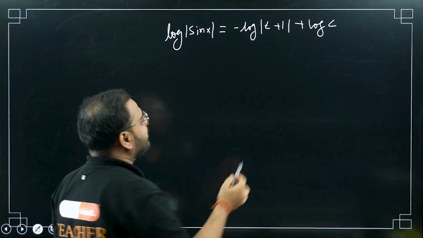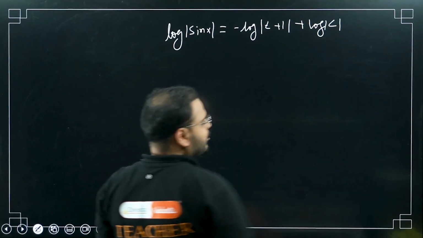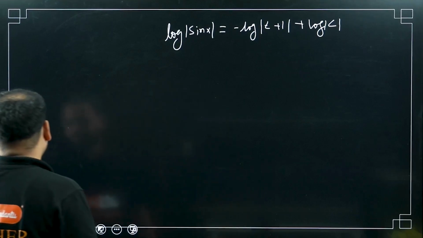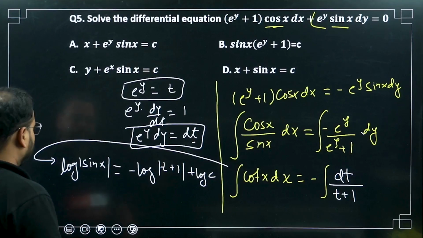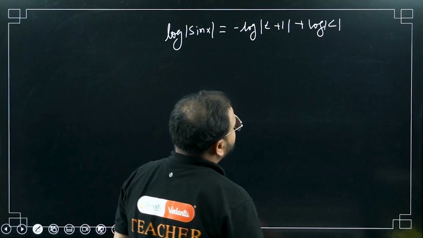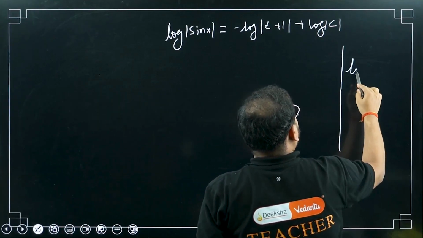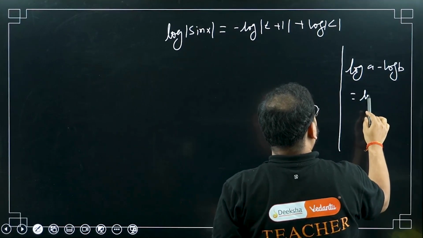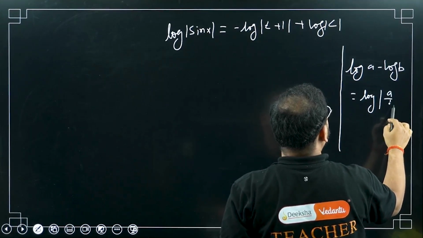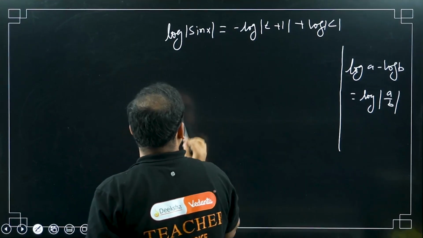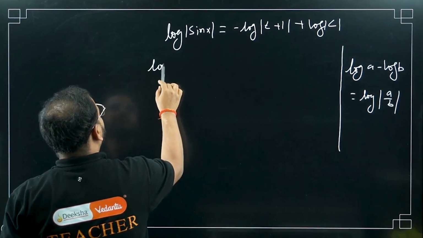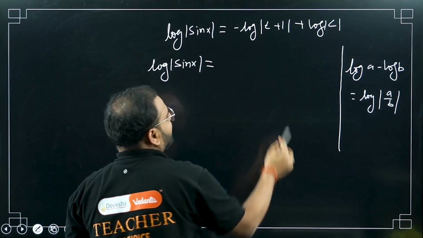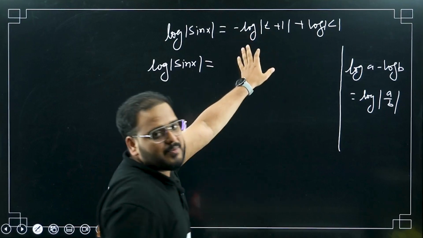I hope you know why I'm doing this. Why am I using mod all the time? Because the domain of log is always positive. Yes. What is the formula, if you remember? Log a minus log b equals what? Log of a by b. Yes, please check. So I can write it over here on the RHS side. Keep this as it is. It will become log of c minus log of (t + 1).